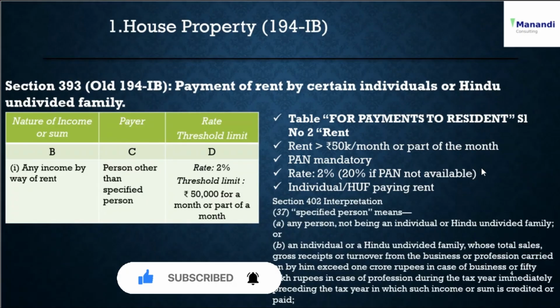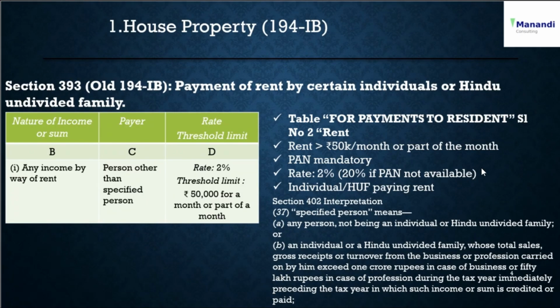And then as per the section 402 interpretation, a specified person means a person not being an individual or HUF, or an individual or HUF whose total sales, gross receipts or turnover from the business or profession carried on by him exceed 1 crore rupees in business, or 50 lakh rupees in case of profession, during the tax year immediately preceding the tax year in which such income or sum is credited or paid.